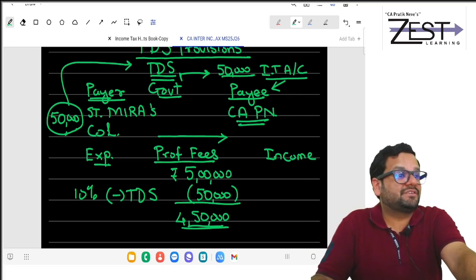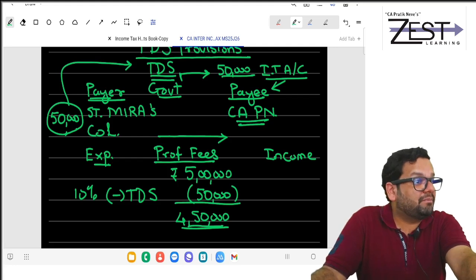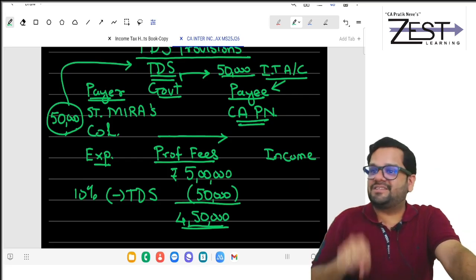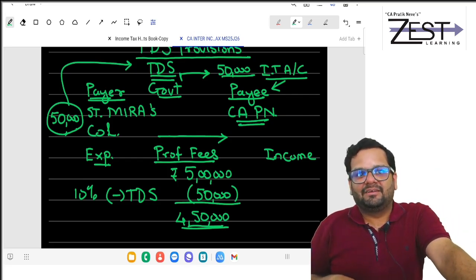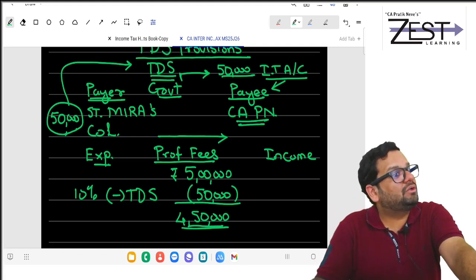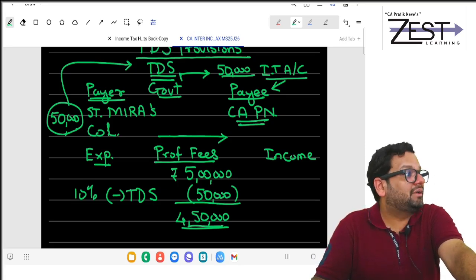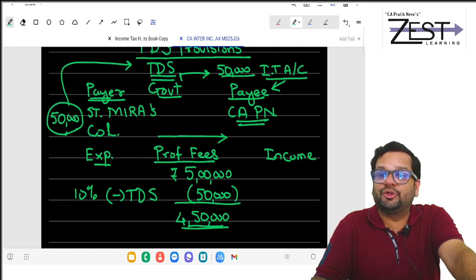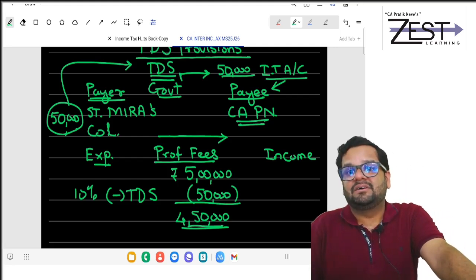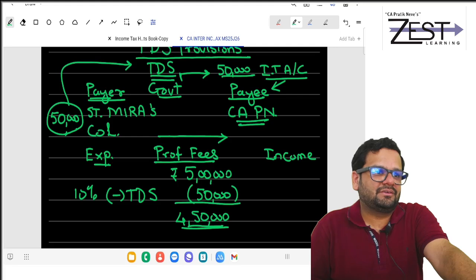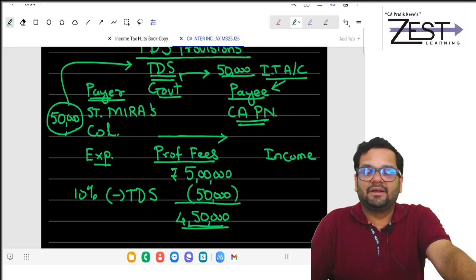What are the two mischiefs? They pay me without doing TDS. Or second, they do TDS, they pay me only 4.5 lakh, but they don't deposit it with government up to the due date of filing ITR. Government says too much. Disallow how much? 30%. Clear? What is the provision?